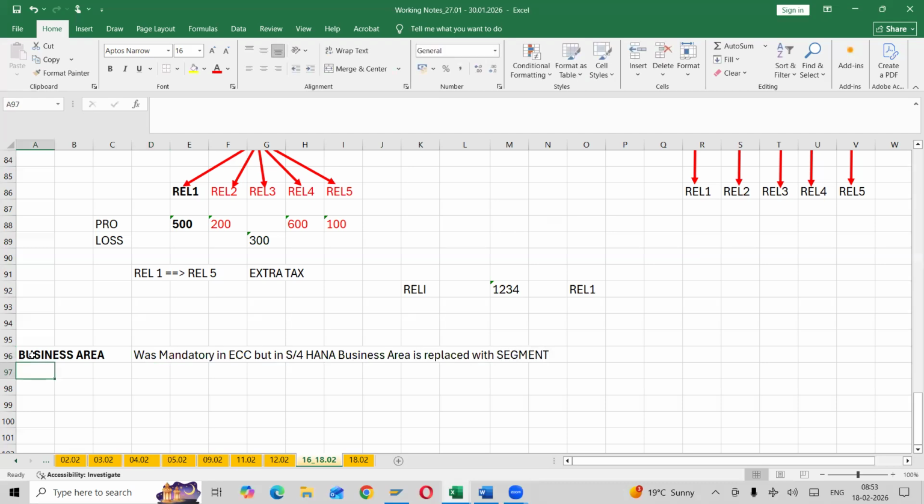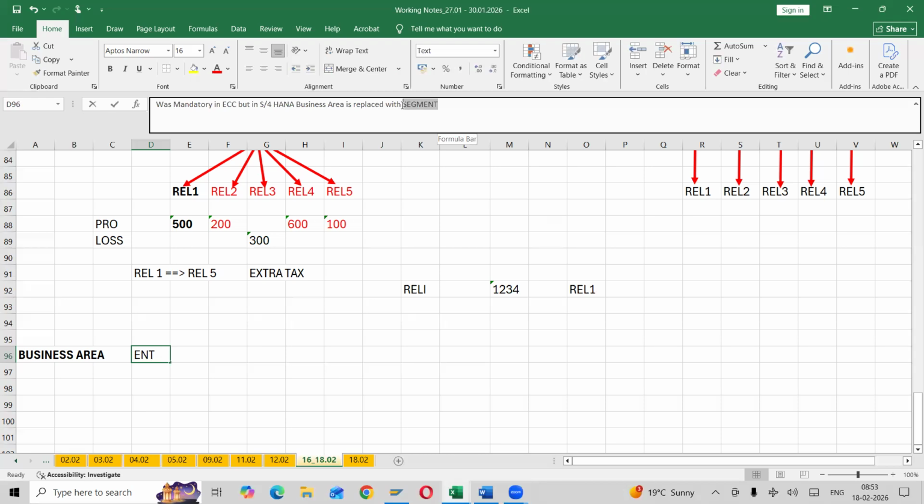Understood? In S4 HANA, 99.9%, we are not going to use business area. What are we going to use instead of business area in S4 HANA? Segment.